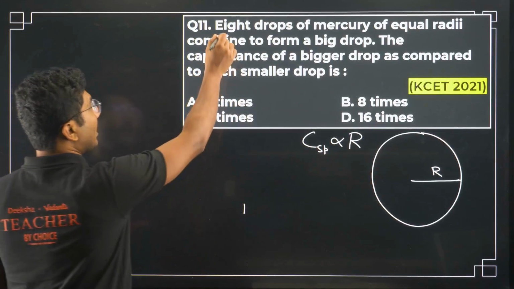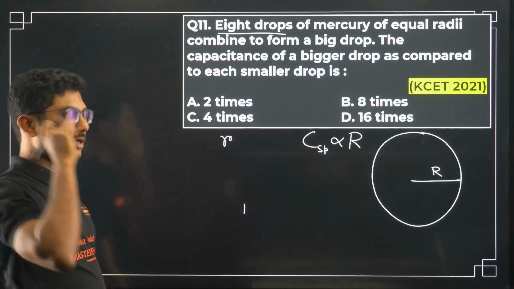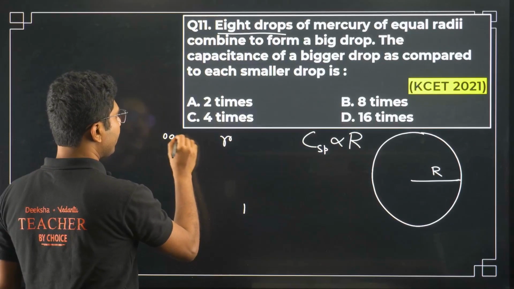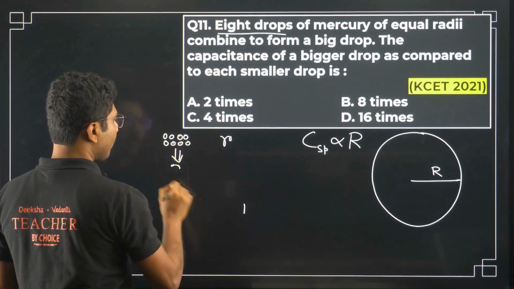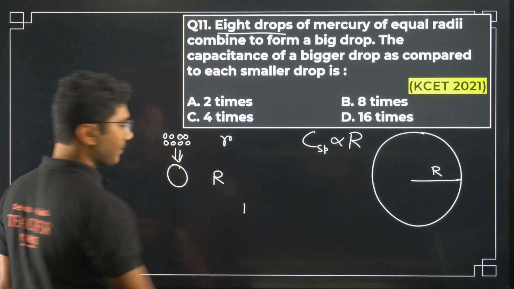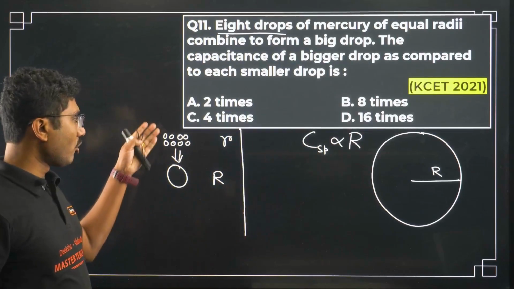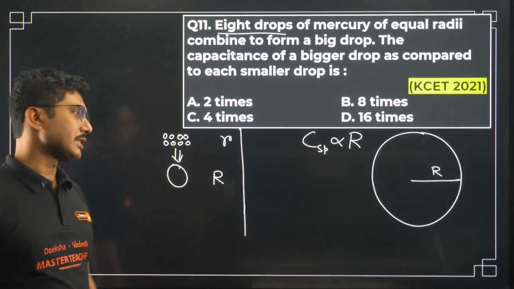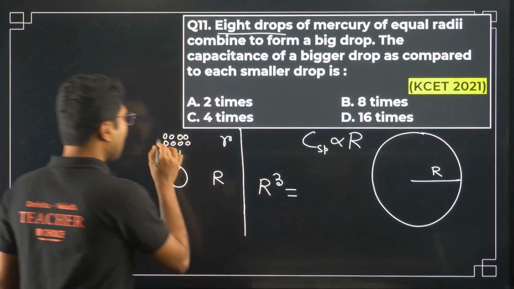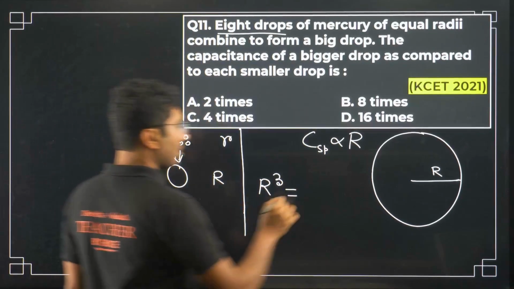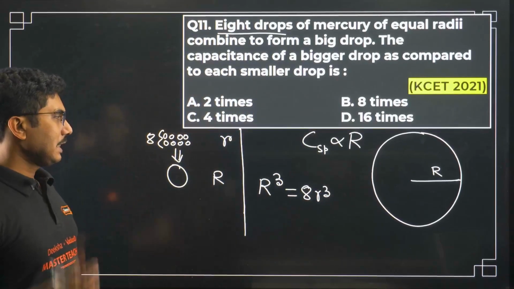So if small drops of mercury have a radius, say small r, 8 drops, 1 2 3 4 5 6 7 8, once they combine to form a bigger drop, the radius say big R. Now there is a shortcut that you have to remember. Whenever spherical drops are combining, the big R cubed is given by the number of drops times small r cubed.